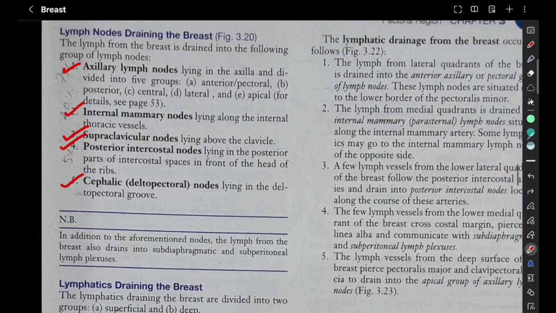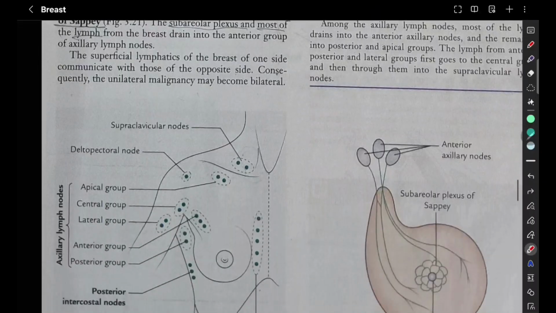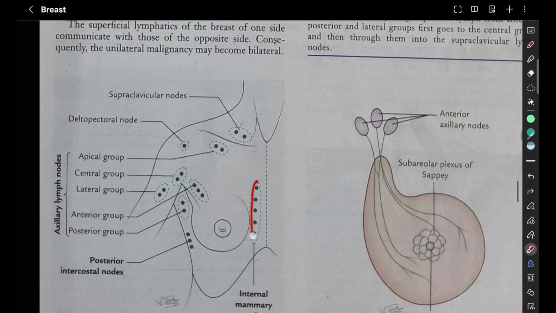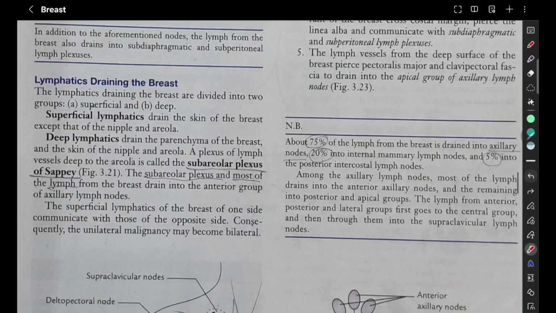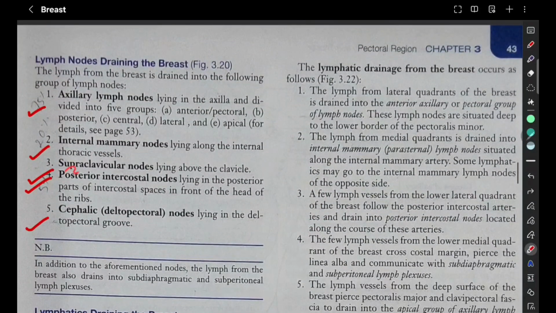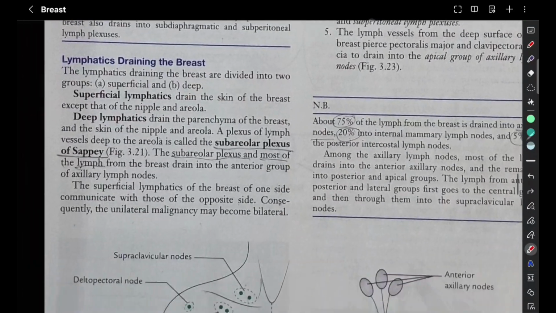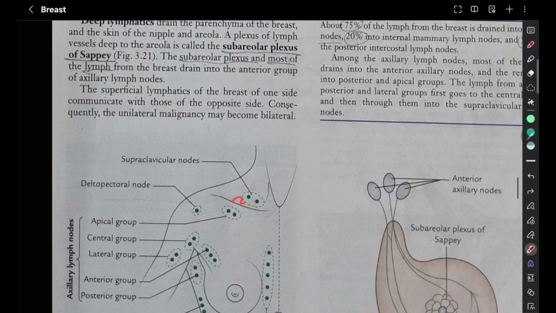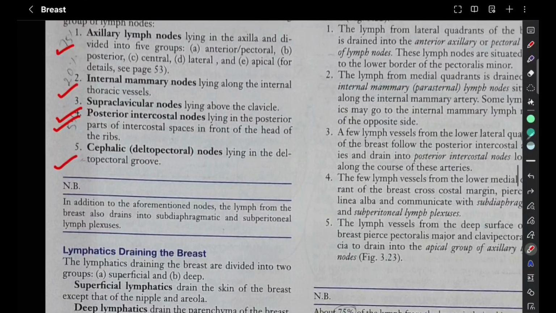Then we have the internal mammary nodes lying along the internal thoracic vessels. So here we have the internal thoracic vessels, and the internal mammary lymph nodes. Then supraclavicular, lying above the clavicle. Supra means above, clavicular means clavicle. So supraclavicular nodes lie above the clavicle.